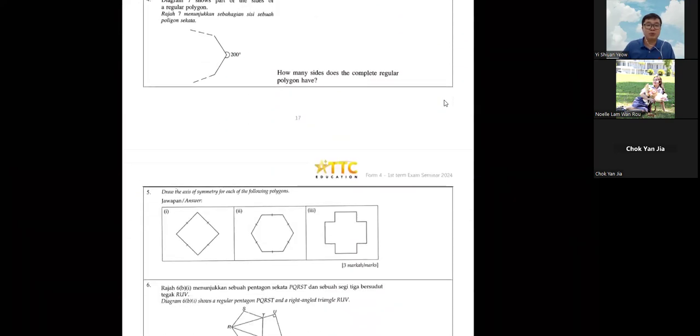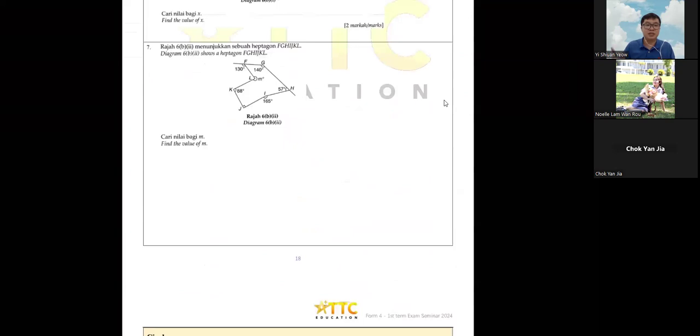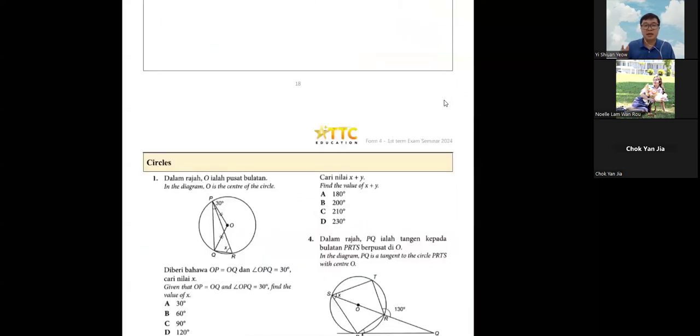The answers will be posted in the same website as well. Just click on the, I think right side a bit, the PDF and answers one. They'll be uploaded there as well. The last one is your circles, Form 3, Chapter 6. This one is also very specific. In the YouTube channel, Liangjie Mathematics, there is also one video on this. You can look at that one first and then come back here.